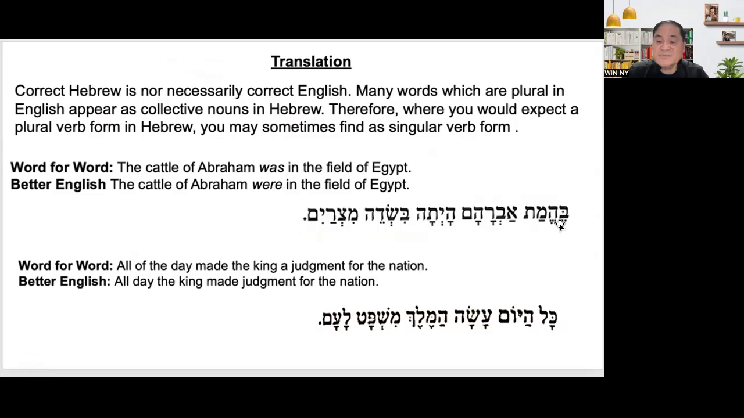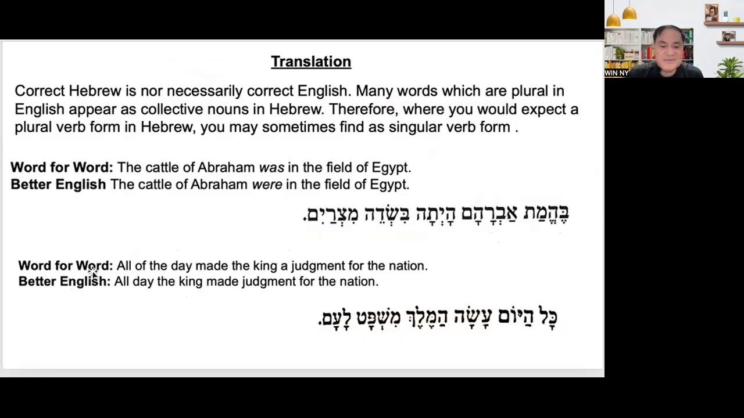Remember that this is word pair. Okay, the animals or the behemoth, the cattle of Abraham were, because it is hayta. If it is singular, it should be haya. Okay, it should be haya. All right. So the better English translation is the cattle of Abraham were in the field of Egypt.